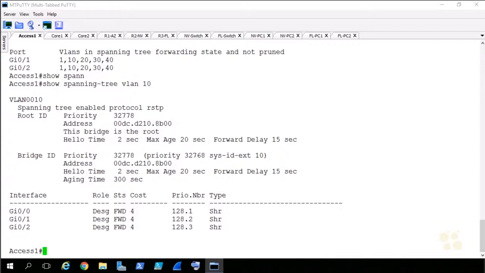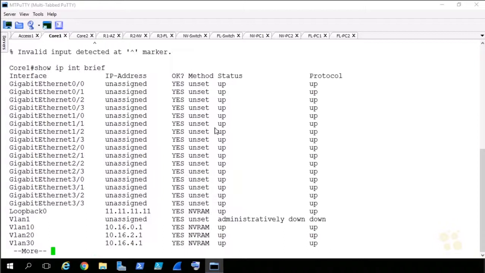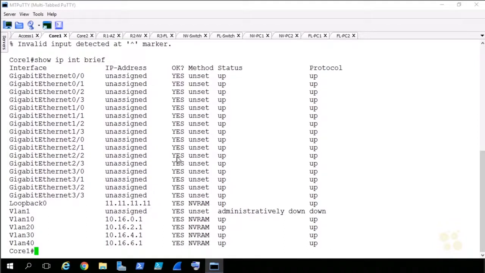Let's try to ping out to the core. This will be core 1 and core 2. And then if I do a show IP int brief here, we can just confirm that this looks right. And they do have the VLANs configured on here. I've seen the list that they gave me. Those all look good for the VLANs.